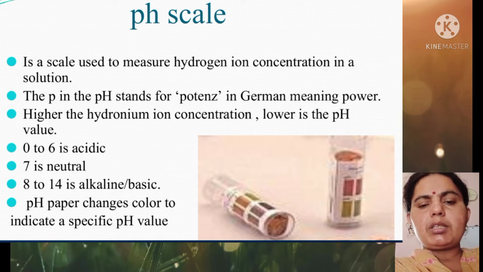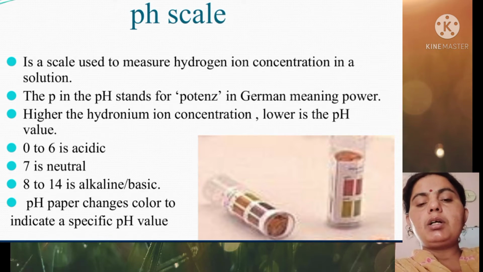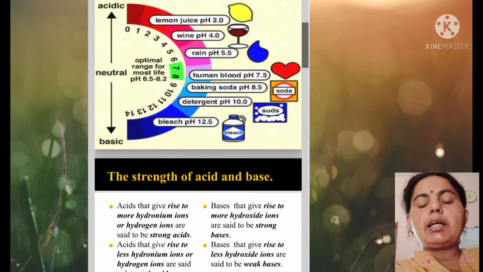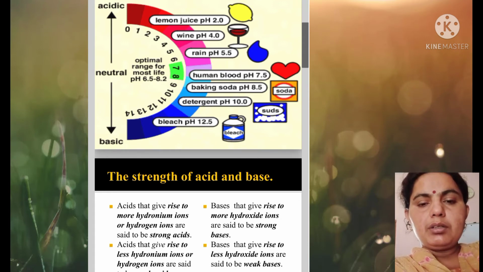Now, the importance of pH in our daily life. According to pH, different types of activities take place in our daily life. For example, our body works between a pH of 7 to 7.8. Lemon juice has a pH of 2, wine has a pH of 4, and rain has a pH of 5.5.